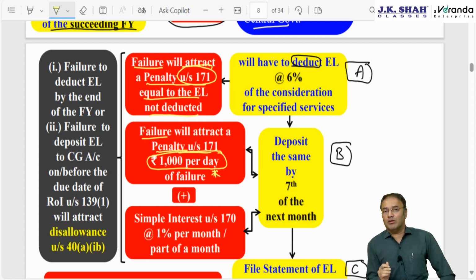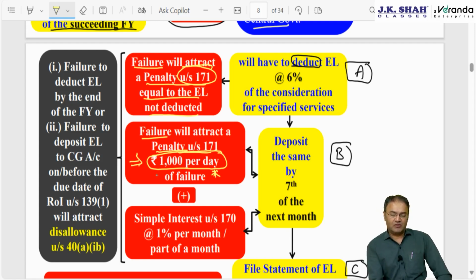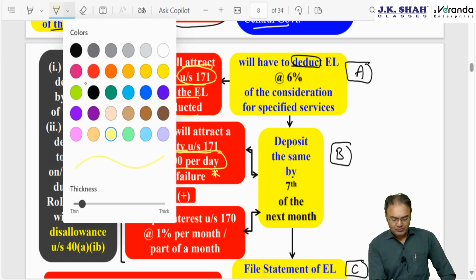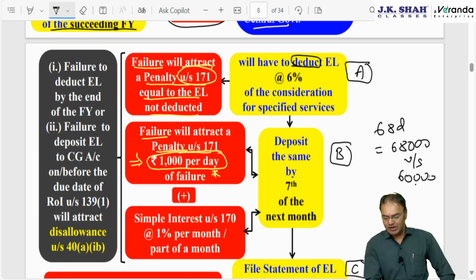In our example, Amul making payment of 10 lakhs to YouTube, equalization levy was 60,000 at the rate of 6%. If the delay in depositing the equalization levy is more than 60 days, say the delay is 68 days, then penalty should ideally be 68,000. However, 68,000 is restricted to the equalization levy of 60,000, so penalty will be restricted to this.